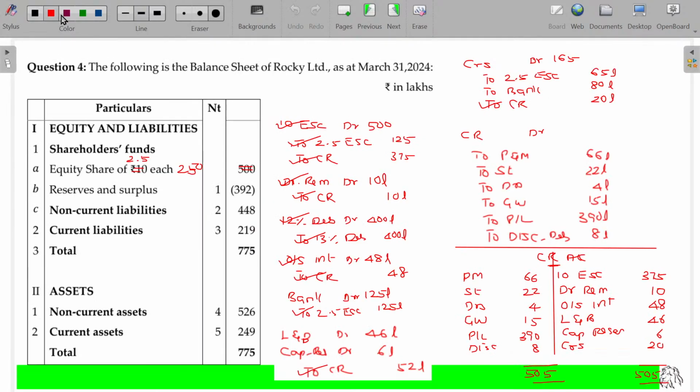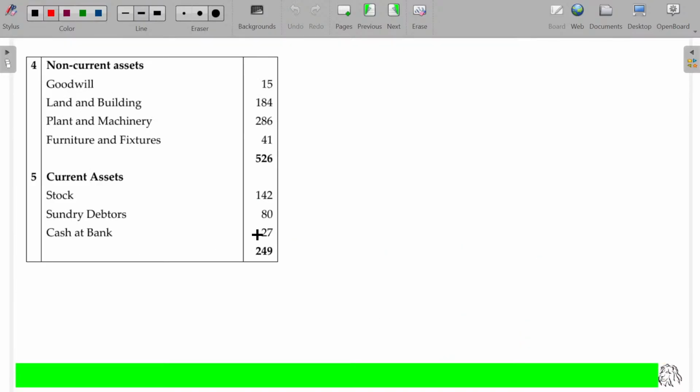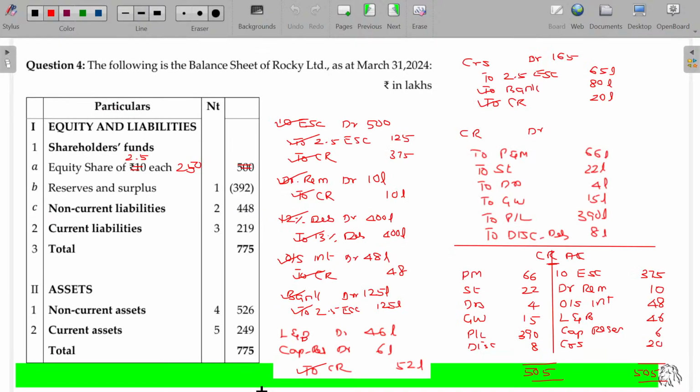So what happened? We have to add another 125. Here is 80 payment to the creditors. Net surplus we have being 45, can be added with the cash balance here. 27 plus 45, what is the value? 72. 72 will be the new cash balance.